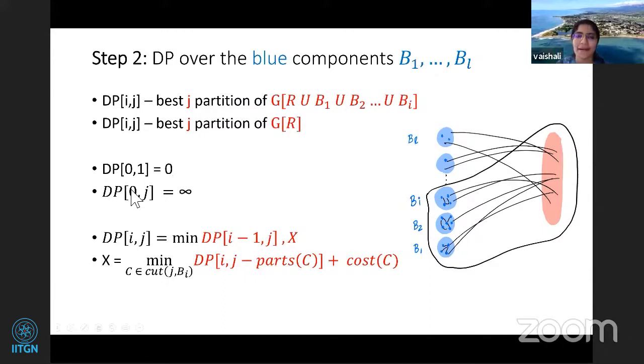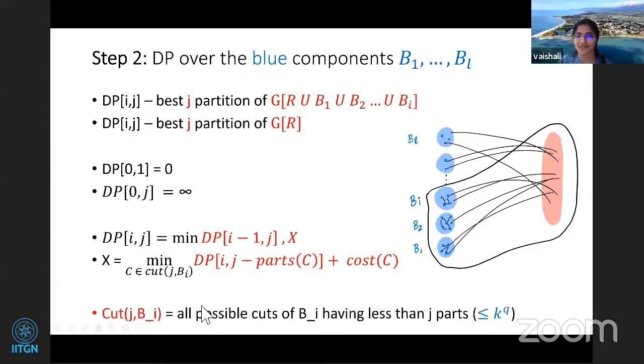Now you can guess how many parts there are when adding this Bi-th component: from the graph induced by B1 to Bi minus 1 union R, and how many parts Bi actually contributes to the solution. When filling DP of i, j, I need j parts in total.